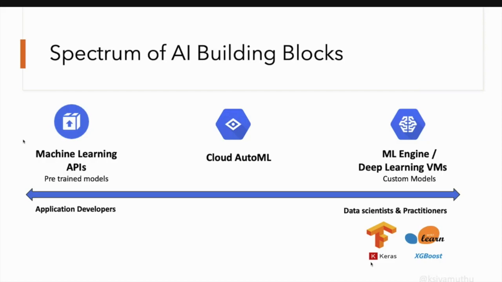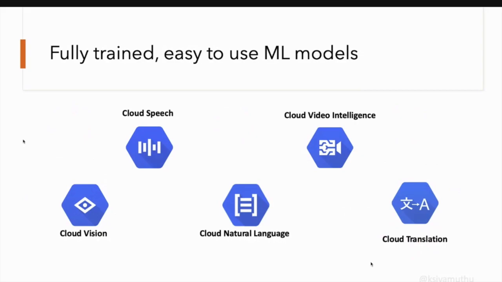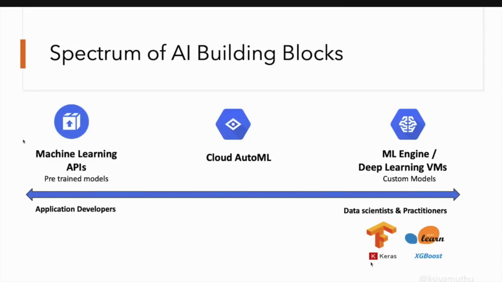You can use that model for prediction and everything. So that's how the Google GCP ML offerings provide this spectrum, so anyone can use machine learning models based on their use case.